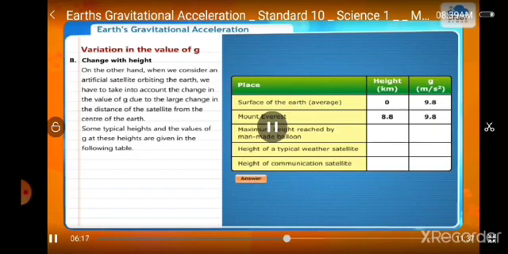Surface of the earth, 0. Height of communication satellite, 35,700 kilometers, and g is equal to 0.225. Where do we see the biggest difference? We see the difference in the value of g for satellites, because their height is very large.